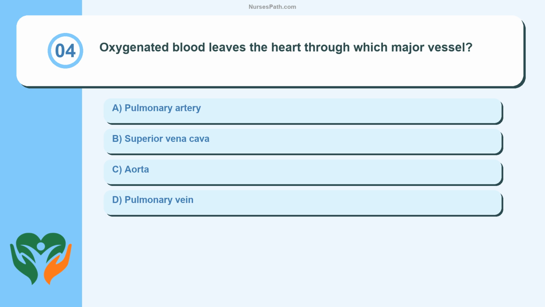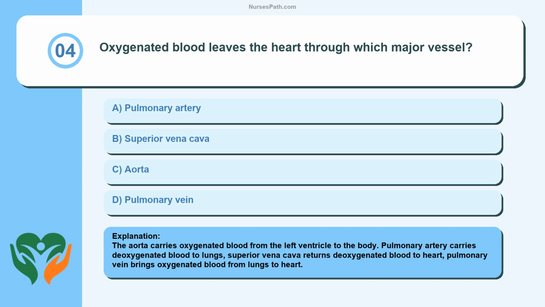Question 4. Oxygenated blood leaves the heart through which major vessel? Pulmonary artery, superior vena cava, aorta, pulmonary vein. The aorta carries oxygenated blood from the left ventricle to the body. Pulmonary artery carries deoxygenated blood to lungs, superior vena cava returns deoxygenated blood to heart, pulmonary vein brings oxygenated blood from lungs to heart.